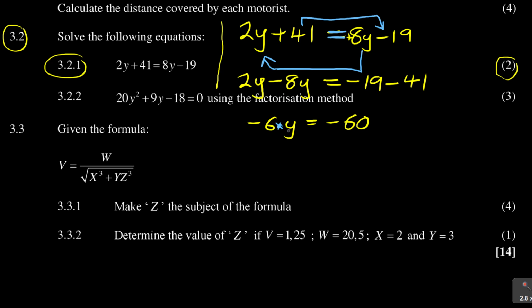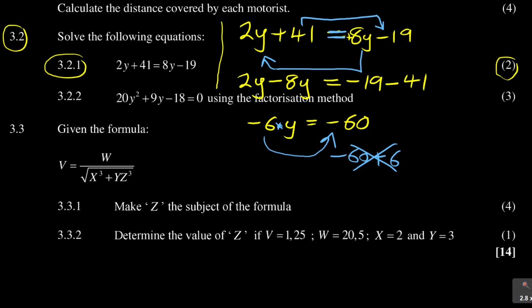It is division. So the only way to remove that negative 6 from y, we cannot just say it will cross the equal sign so that it becomes 60. Now it was negative 6, it becomes plus 6. That is not proper. Why? Because 6 and y are separated by a multiplication sign, and the opposite of multiplication is not addition. You see the difference there. So whatever you do then becomes wrong.